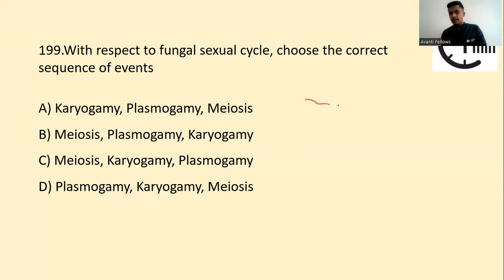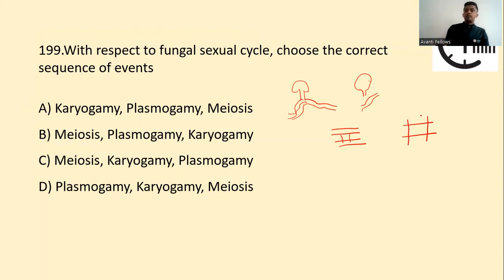First, the two mycelia belonging to two different fungi, let's say two different mushrooms, come together. When they come together, first their cell walls dissolve, leading to the fusion of their protoplasm. That is why it is called plasmogamy.